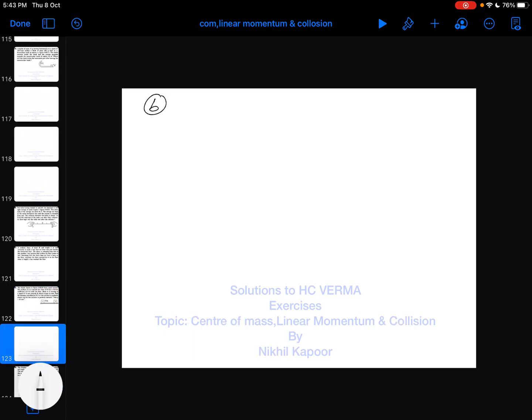For the second case, it is said that the collision is perfectly inelastic. As the collision is perfectly inelastic, we know that the blocks stick together and move with some common velocity. So by conservation of momentum, let's find the common velocity.